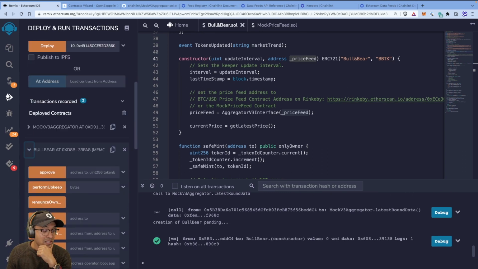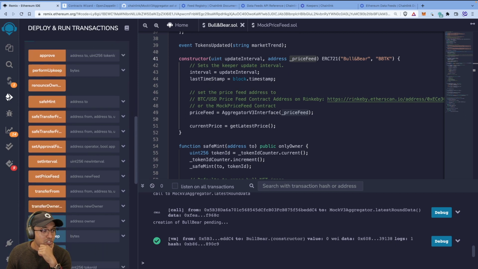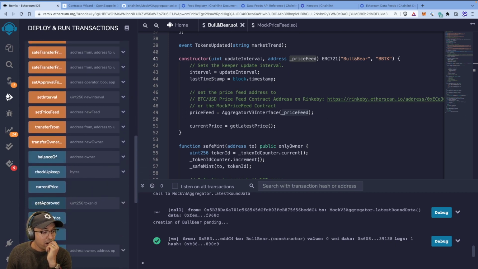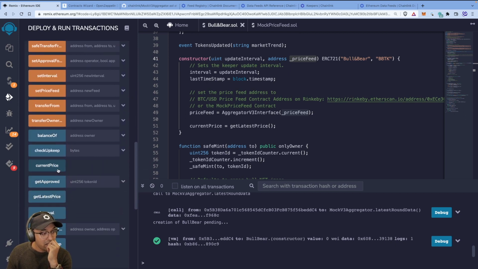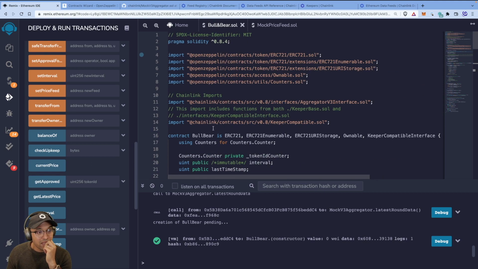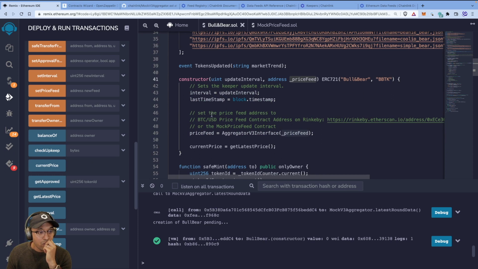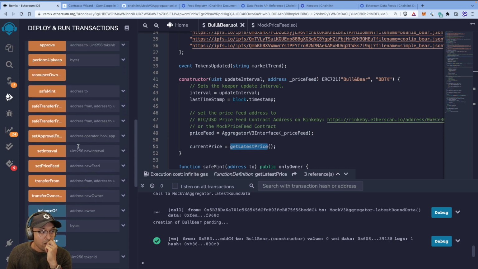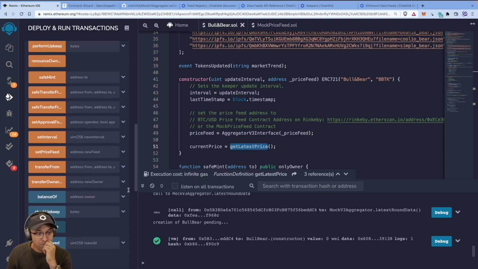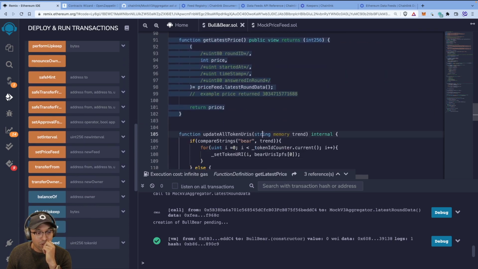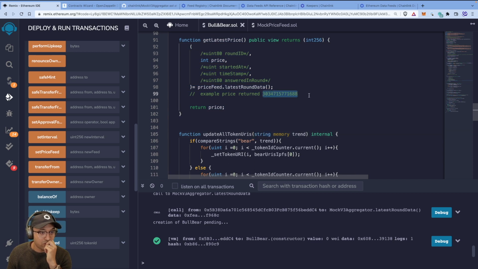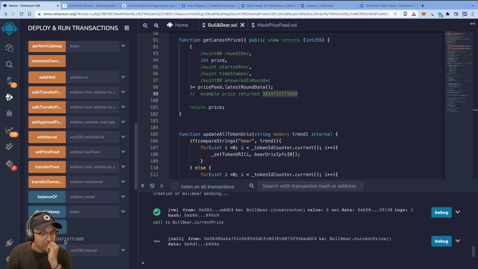So now at the bull and bear one, we should see a bunch of things. What we can try and do is see, you remember that on constructor, when we created the bull and bear, we set the price feed, right? And then we also called get latest price. So we should expect that when we hit current price, we get this number that we passed in a little while ago, this 3034 ending with 1688. So let's just check that, right? There you go, we have it.